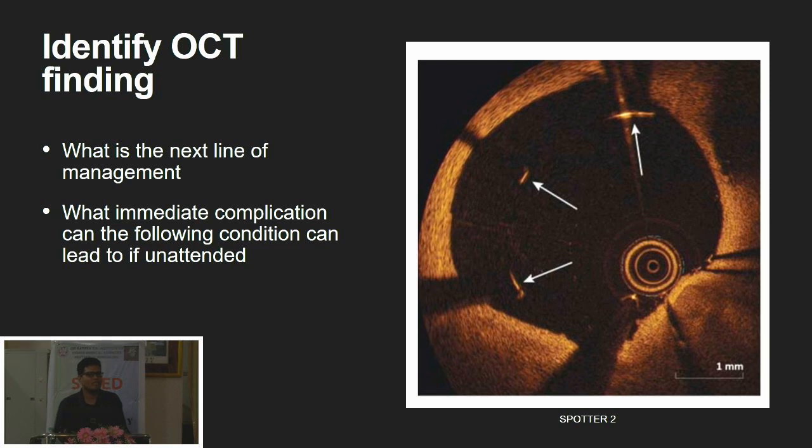Anybody? So you have to post dilate directly, isn't it? Why? Because there is an immediate risk of acute stent thrombosis. So what do you see in this OCT?